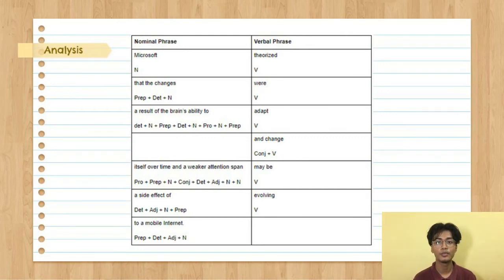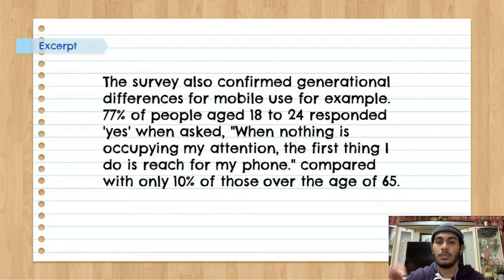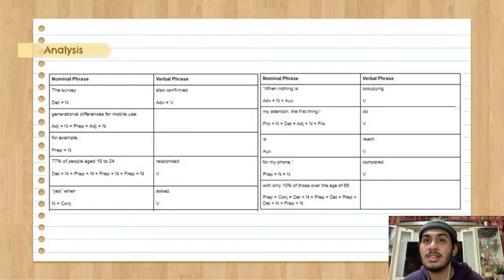The next excerpt will be explained by Asyraaf. So the next sentence that we will analyze is, the survey also confirmed generational differences for mobile use. For example, 77% of people aged 18 to 24 responded yes when asked, when nothing is occupying my attention, the first thing I do is reach for my phone, compared with only 10% of those over the age of 65. In this sentence, we can indicate the nominal phrase and the verbal phrase.